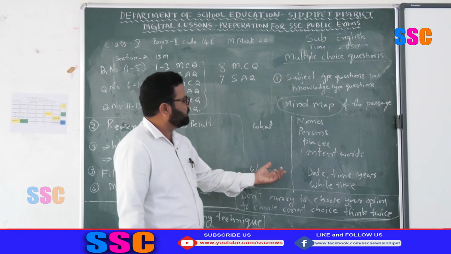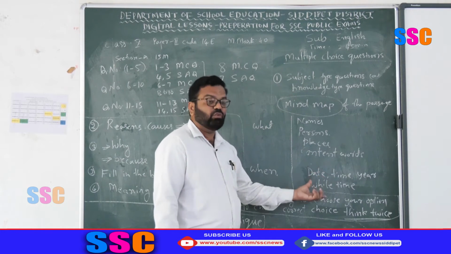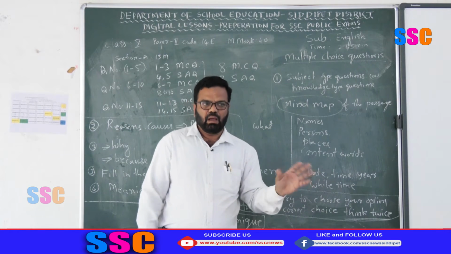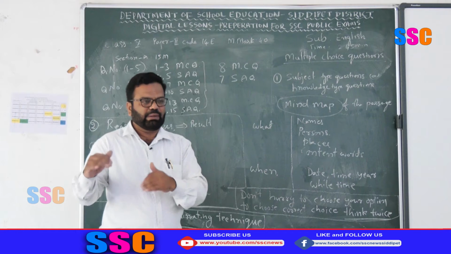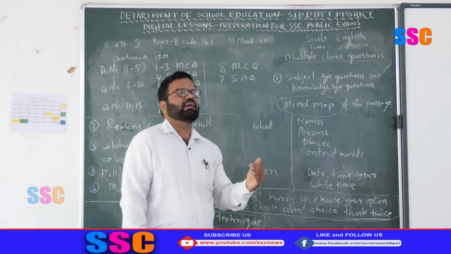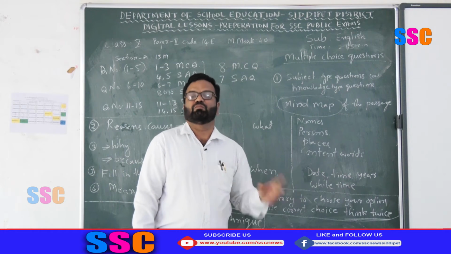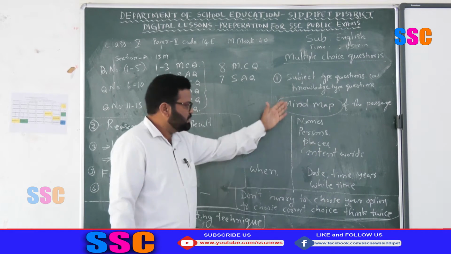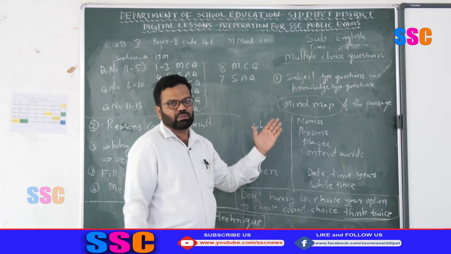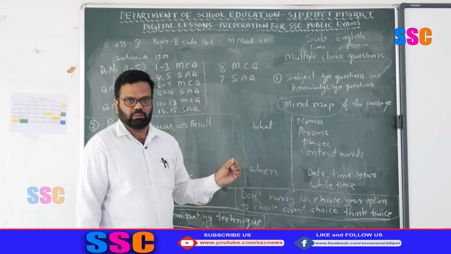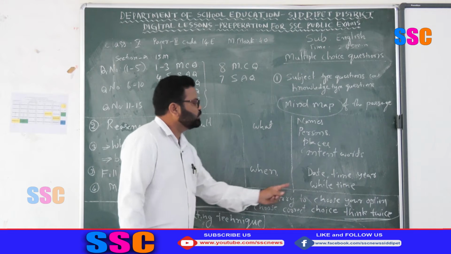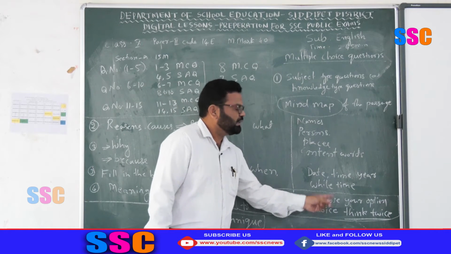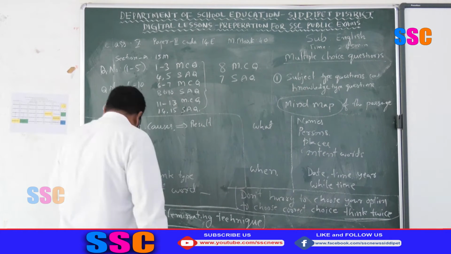Then there are questions about date, time, year, or 'while' time, where 2 actions take place simultaneously, or in the passage some action takes place at one time and another action takes place at another time. Which time the related question will be asked, that is called 'while' time. These are the subject type, knowledge type questions you can choose easily. Then don't hurry to choose your option. To choose the correct choice, think twice, then put your answer.